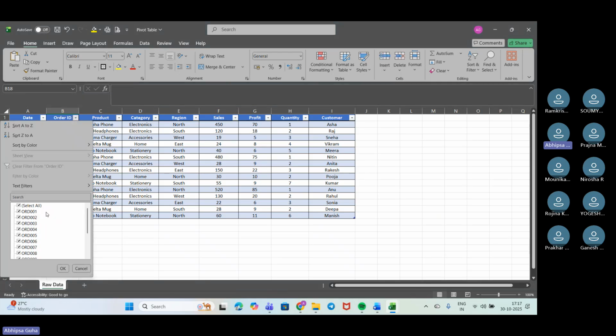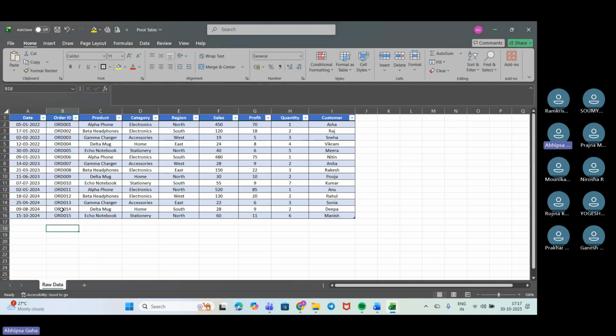So now you can see up here you get all of the order IDs. So you will just check them once, one by one, like how the order IDs are. You need to check whether it is alphanumeric, or is there any blank, and how it is working. So you need to check on that. So we have got that.